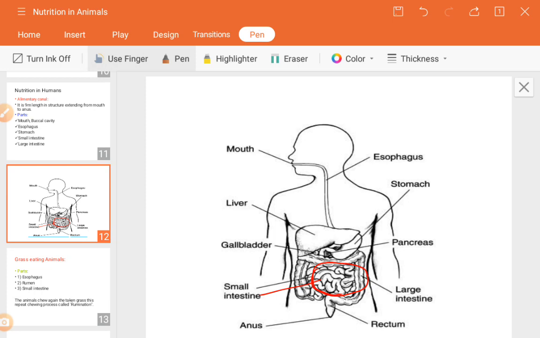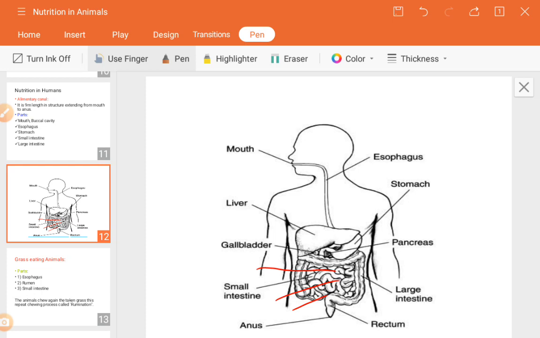The small intestine is a coil-like narrow tube, consisting of three parts: duodenum, jejunum and ileum. The duodenum is U-shaped, the jejunum is narrow, and the ileum is the lowest part. This is the duodenum, the middle part is the jejunum and the last part is the ileum.